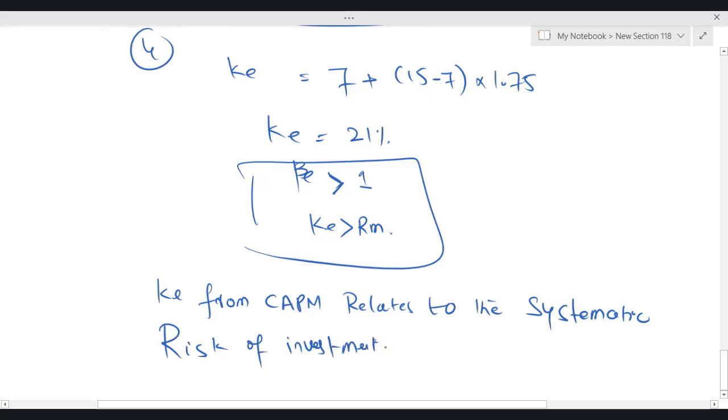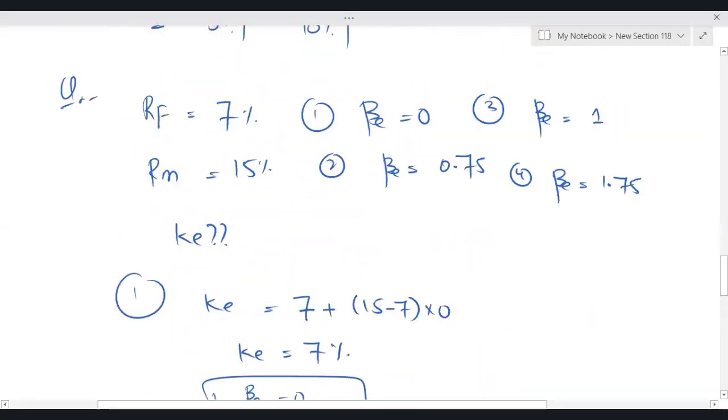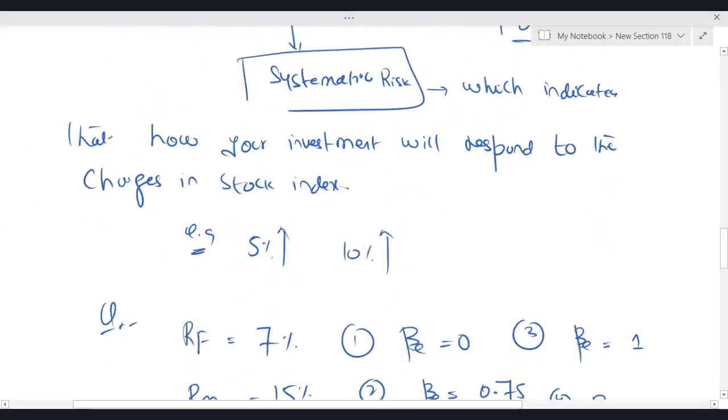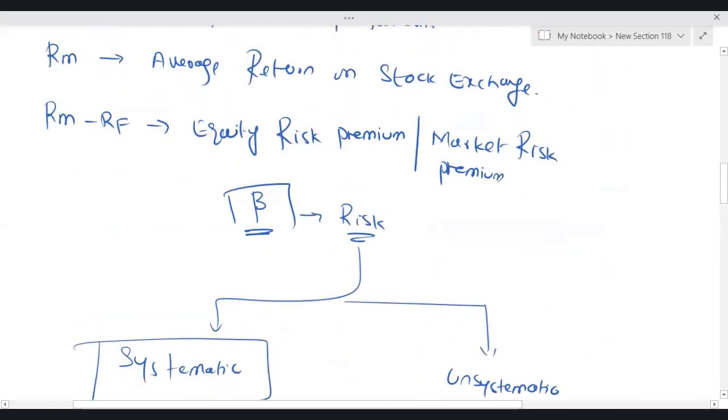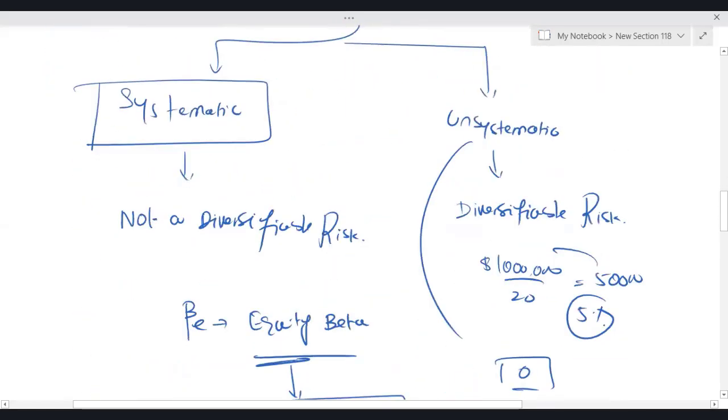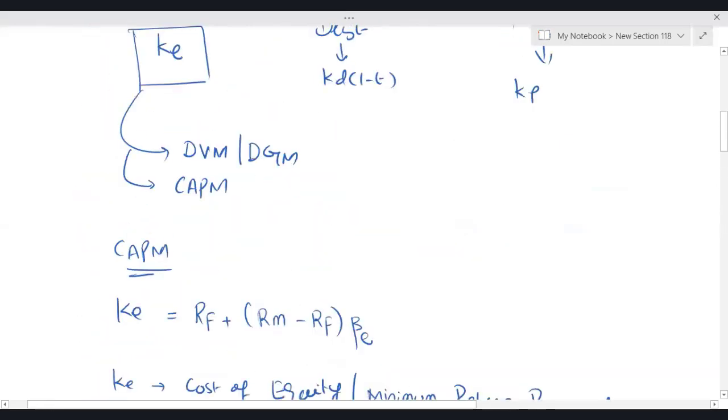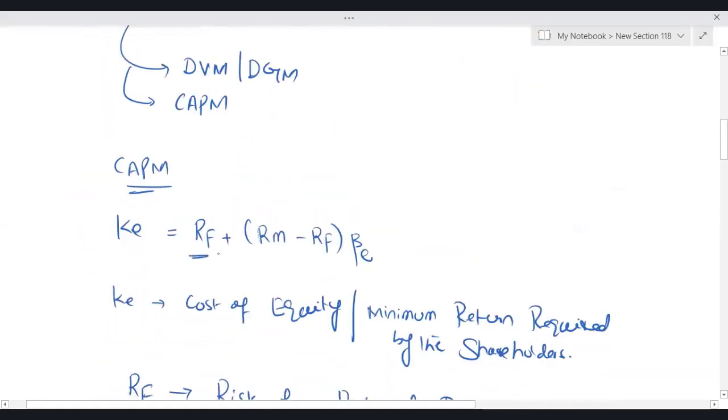KE changes according to changes in equity beta. The formula is KE is equal to RF plus (RM minus RF) times equity beta.